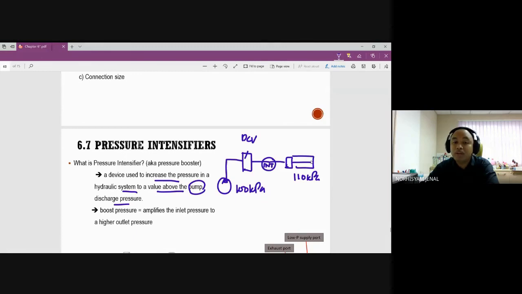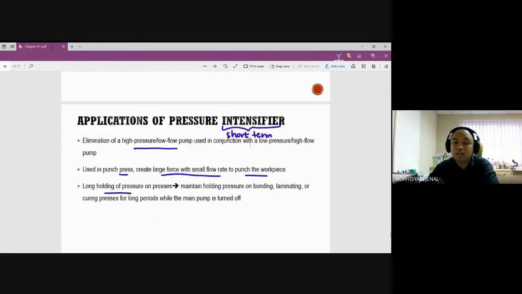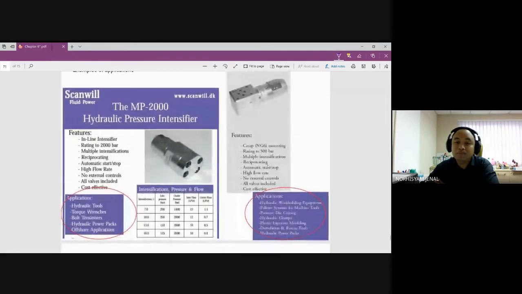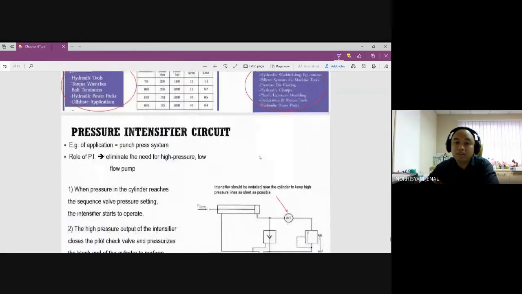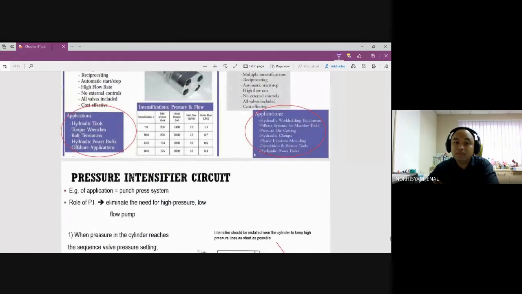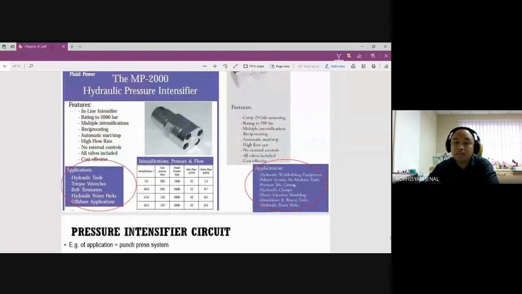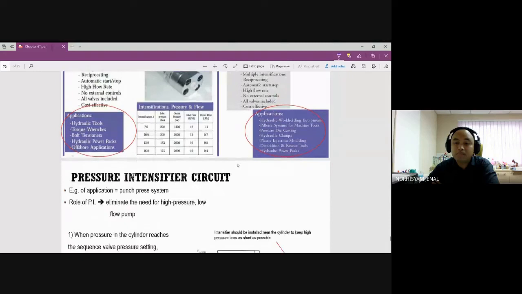No, cannot do that. It is used in short-term conditions only. This is an example of an intensifier. So these are the applications of it.